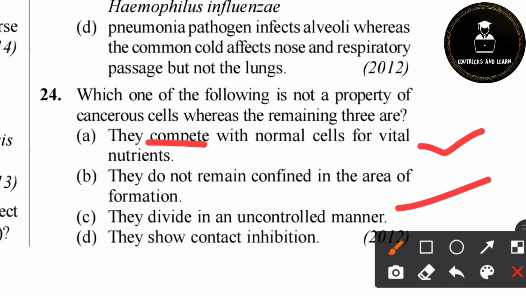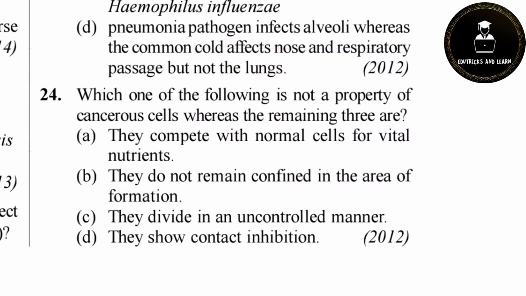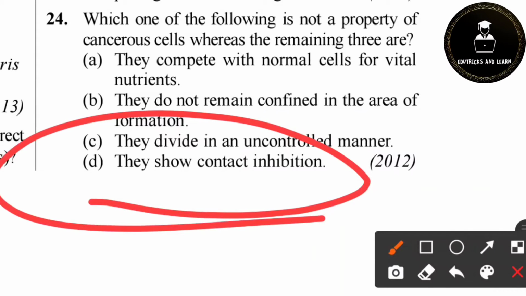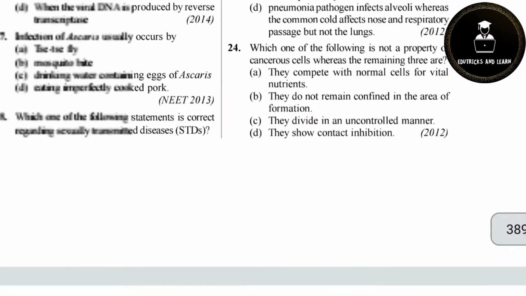And the third option, they divide in an uncontrolled manner. It is correct. One cell automatically divides to form several cells. And option D, they show contact inhibition. Option D is the correct answer. Contact inhibition is a property of normal cells, but in cancerous cells, contact inhibition is lacking. The lack of contact inhibition we can see in cancerous cells.